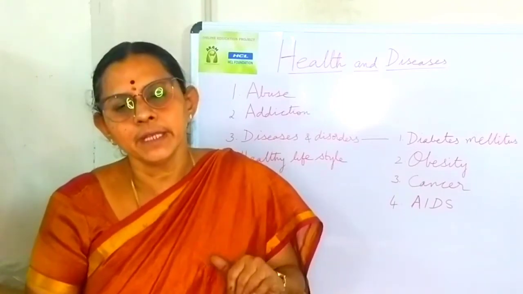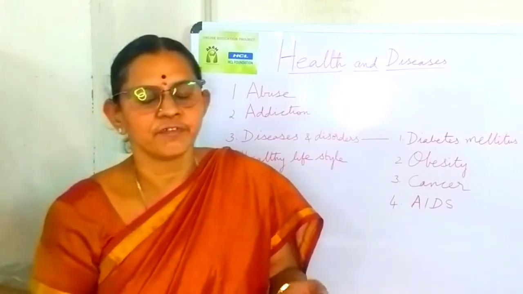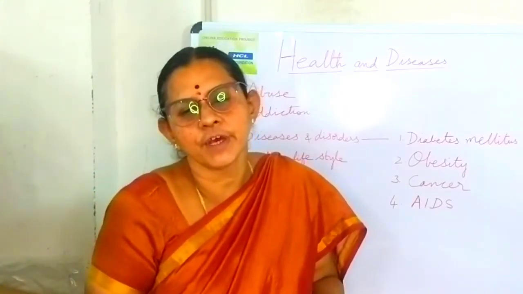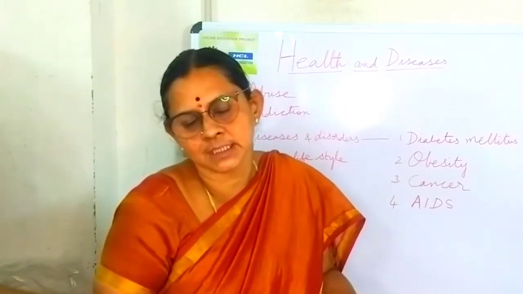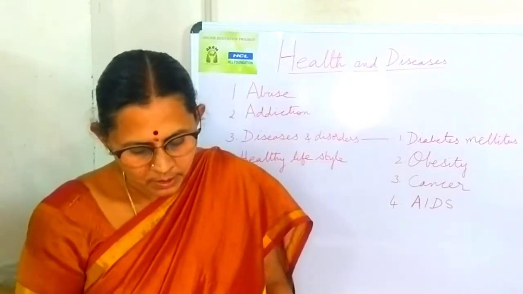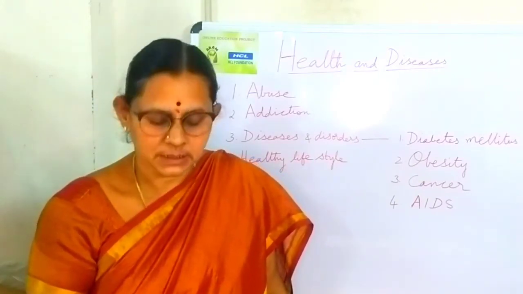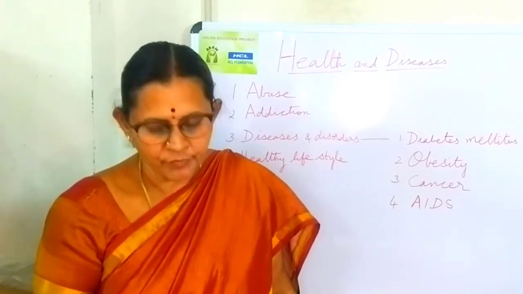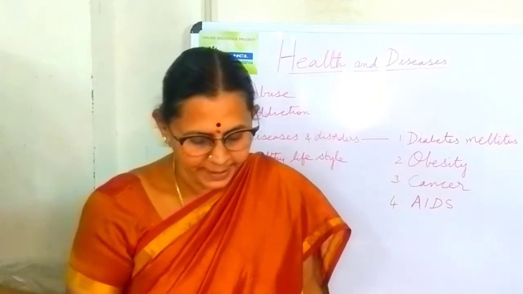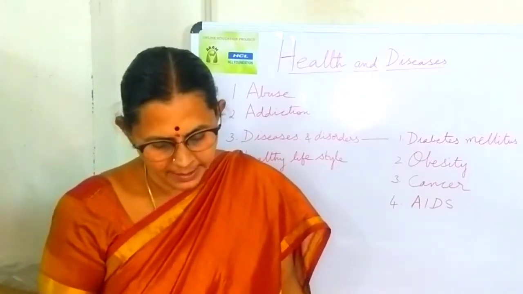We have so many symptoms, because when we are exposed to different viruses or bacteria, we get all such diseases, so that it becomes a syndrome. So: swelling of lymph nodes, damage to the brain, persistent fever, persistent cough, loss of memory, weight loss, chronic diarrhea, and so on. We have so many symptoms for this AIDS.